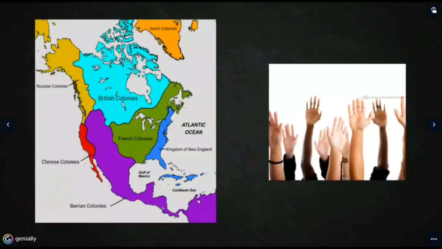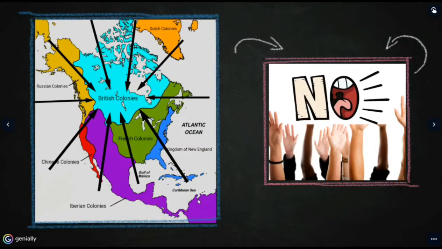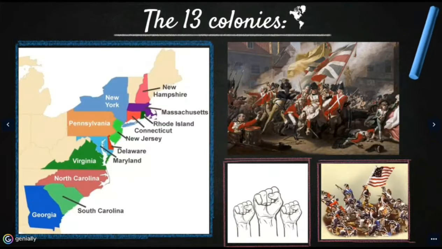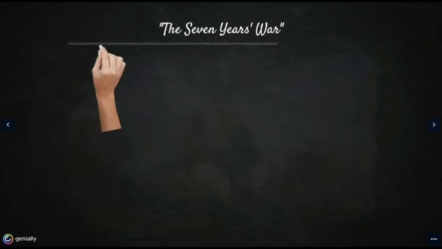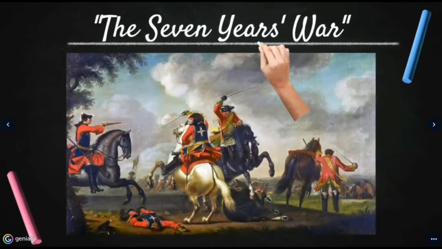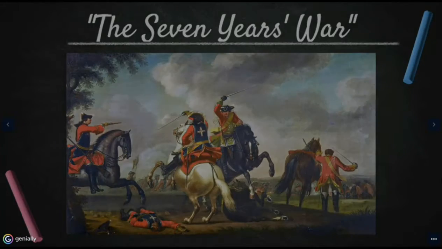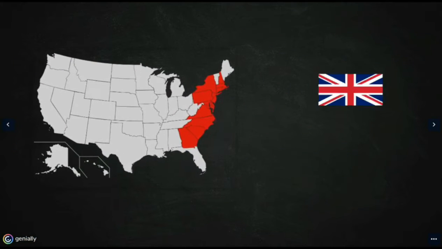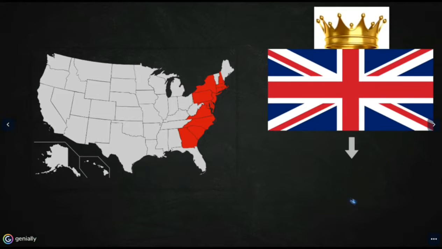Before the American Revolution, there were several British colonies in the Americas. Not all of them participated in the revolution. There were 13 colonies which ended up rebelling. But do you really know why these 13 colonies became independent? The main cause of the American independence was the Seven Years' War, which was a series of conflicts between France and England for the domination of the colonies. But finally, England won. However, this war caused an economic crisis in England.